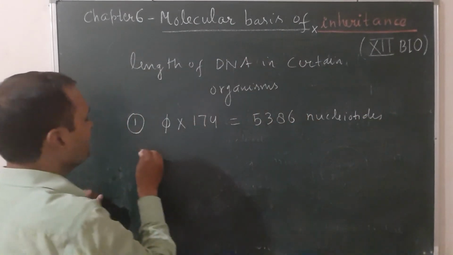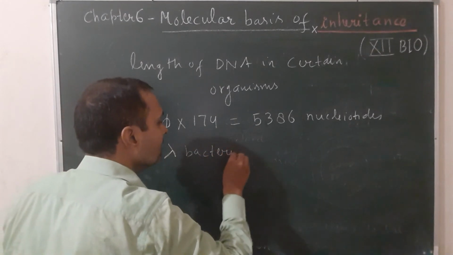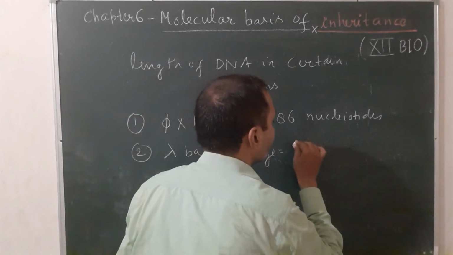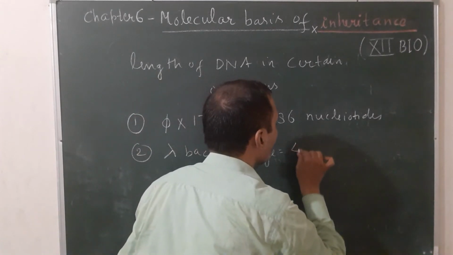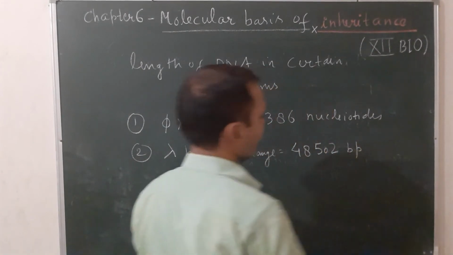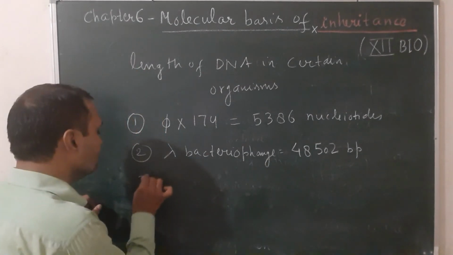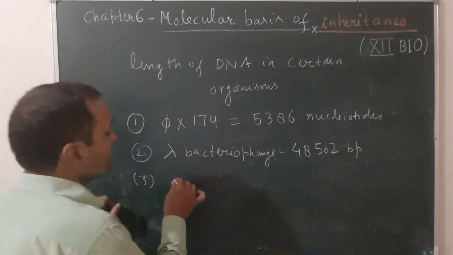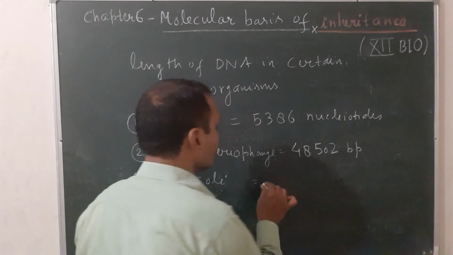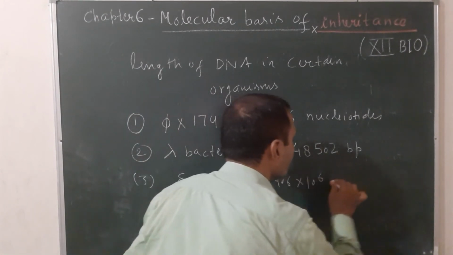Second one, lambda bacteriophage. The length is about 48,502 base pairs. Third is Escherichia coli, a kind of bacteria. It has 4.6 into 10 to the power 6 base pairs.